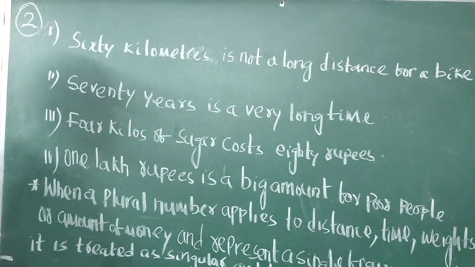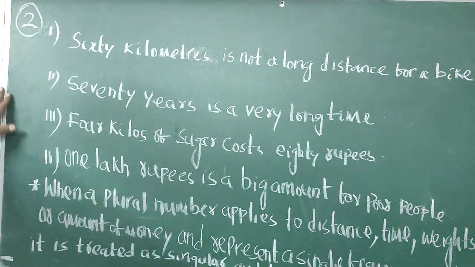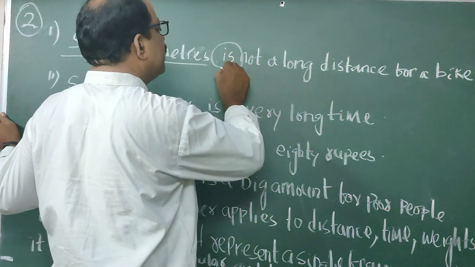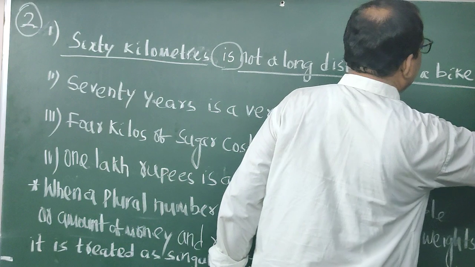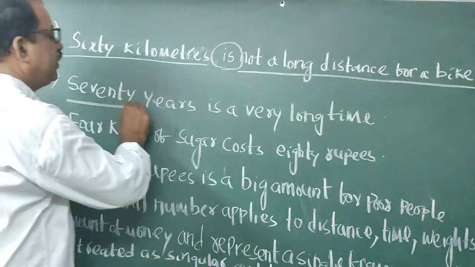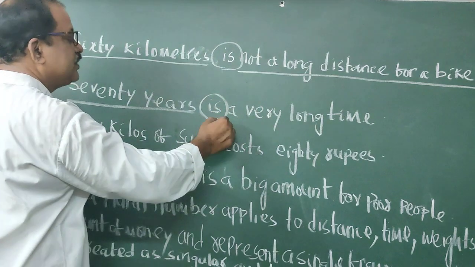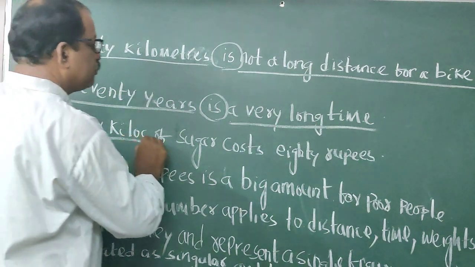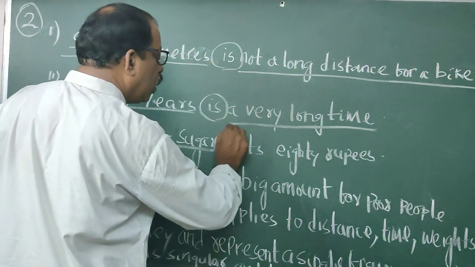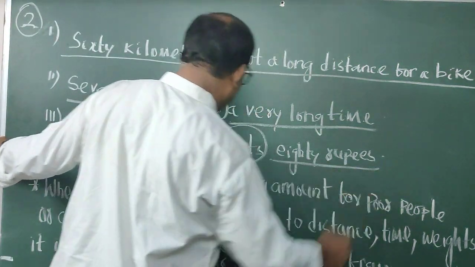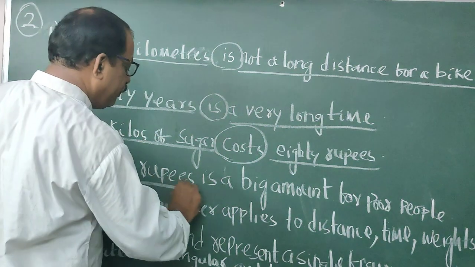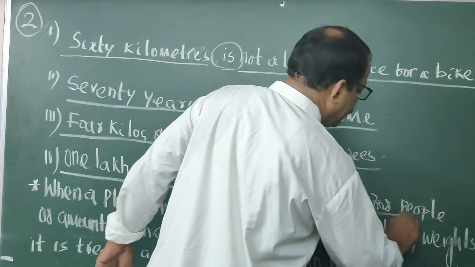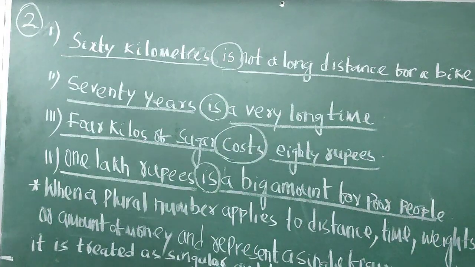Let's come to point 2. I have taken 4 examples. 60 kilometers, plural, is singular verb, not a long distance for a bike rider. 70 years, plural noun, is singular, a very long time. 4 kilos of sugar, plural, costs, singular verb, 80 rupees. 1 lakh rupees, plural, is singular verb, is a big amount for poor people.